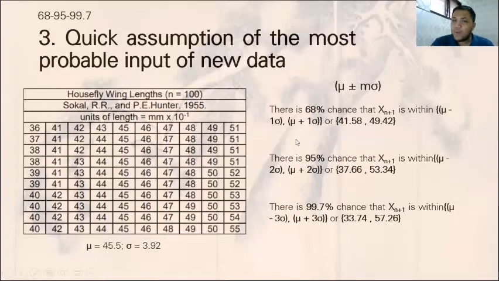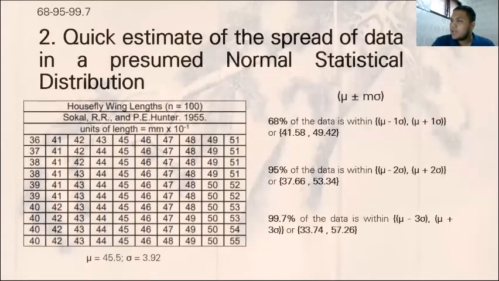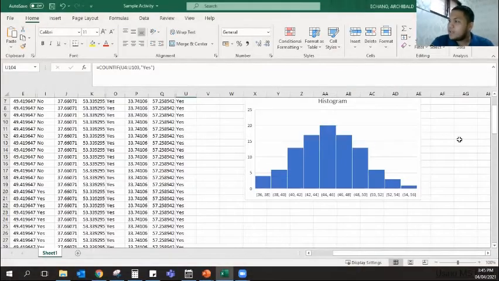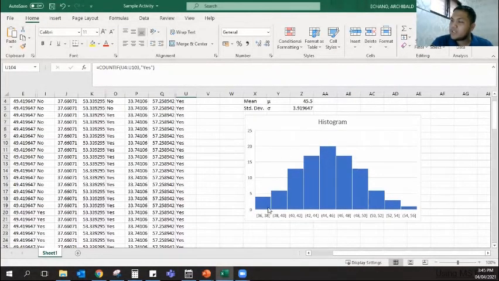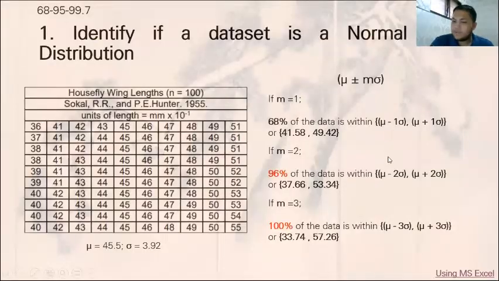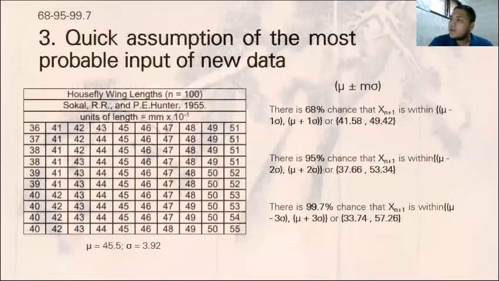Okay, so let us go back. The histogram actually also shows the probability of the data and the values. So the higher the peak, it means that it is most probable that the data will be coming from here. So using the empirical rule, we can use this as our percent of chance identifier, or the probability that the next data will be between here.